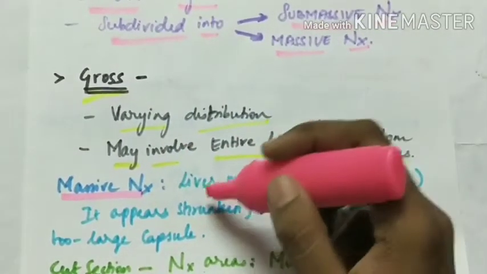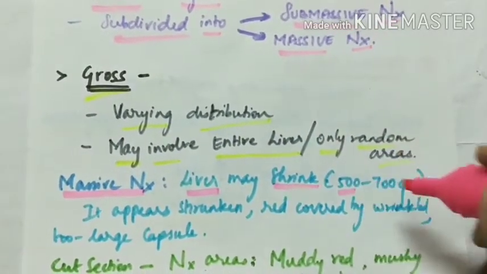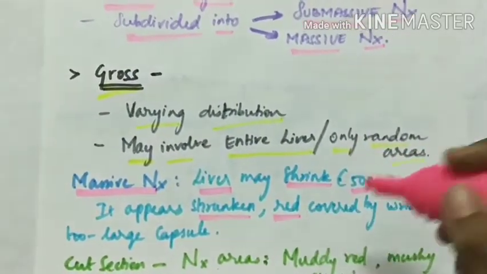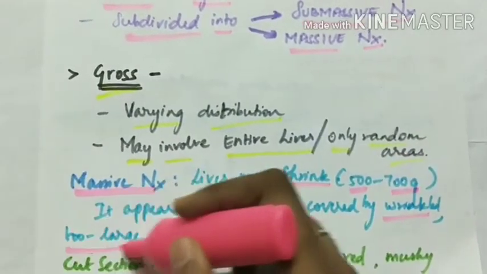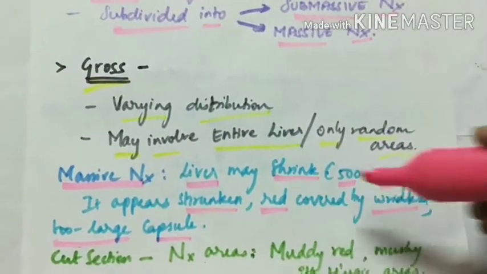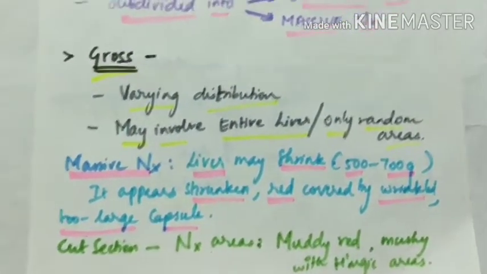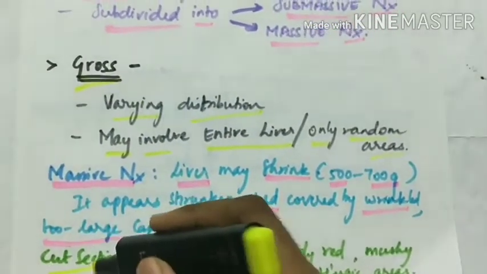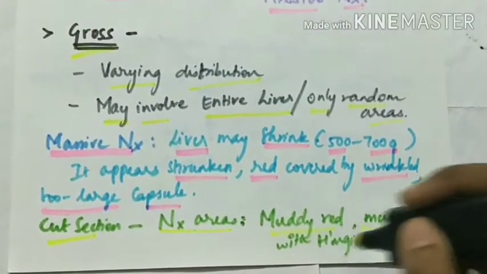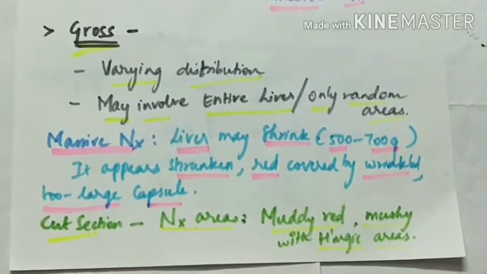What is massive necrosis? When there is massive necrosis, the liver may shrink to 500 to 700 grams. The liver appears shrunken, red in color, and it is covered by a wrinkled, too large capsule. Then the cut section: the necrotic areas appear muddy red in color, mushy, and with hemorrhagic areas. So this is the gross morphology of fulminant hepatic failure.